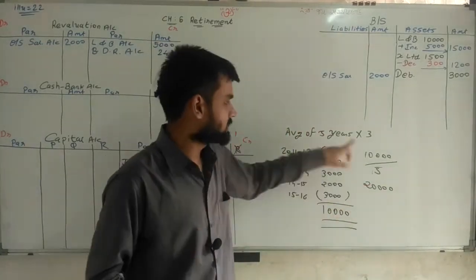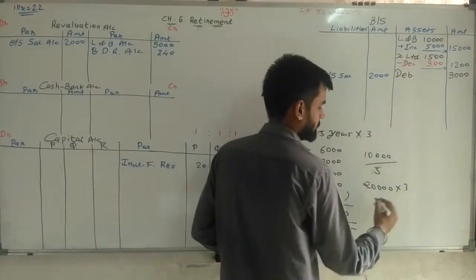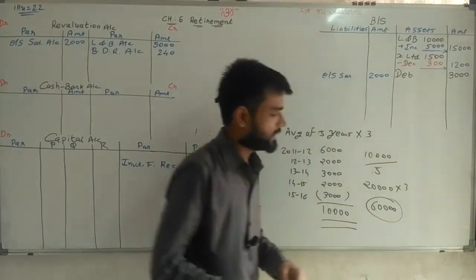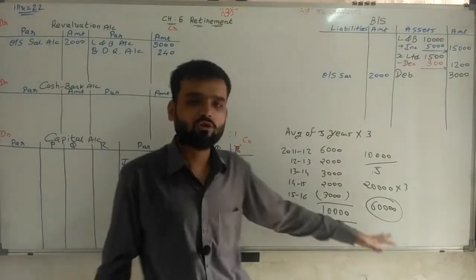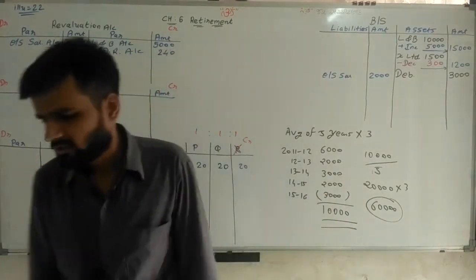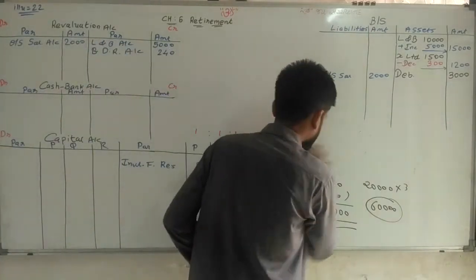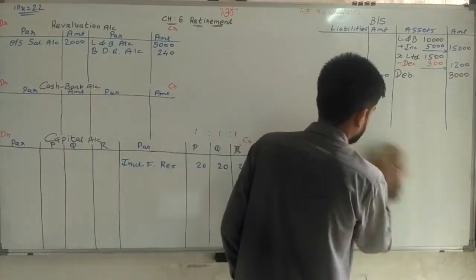And on this basis, 3 times is my goodwill. So multiply it by 3. 3 twos are 6, so 60,000 rupees is the goodwill amount. So this is the value of goodwill. Simple, nothing else. So, clearing the board, now we have the value of goodwill.